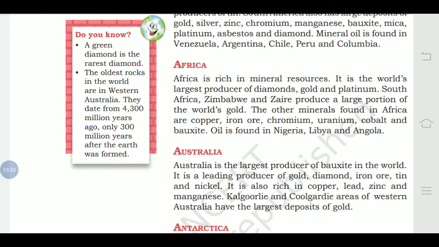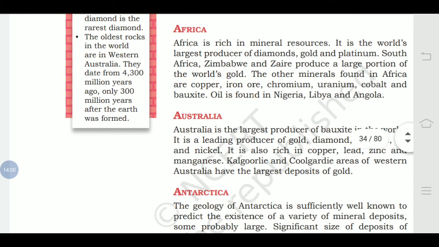See the Do you know box on the left hand side. A green diamond is the rarest diamond; it is found with the other diamonds, but this is the rarest diamond found. The oldest rocks in the world are in Western Australia. They date from 4,300 million years ago, only 300 million years after the earth was formed. So this was the interesting fact we came to know.